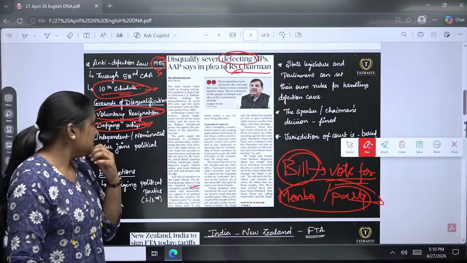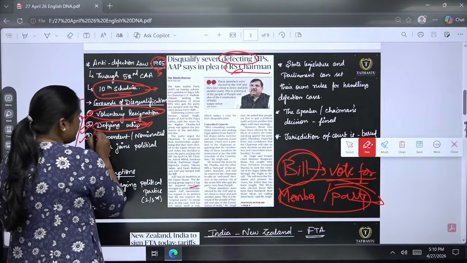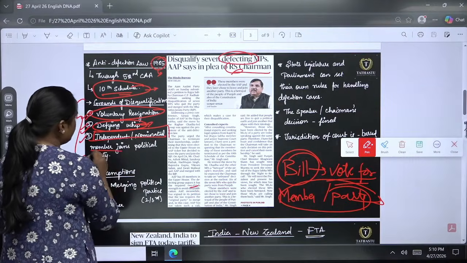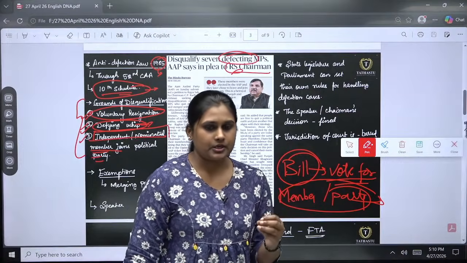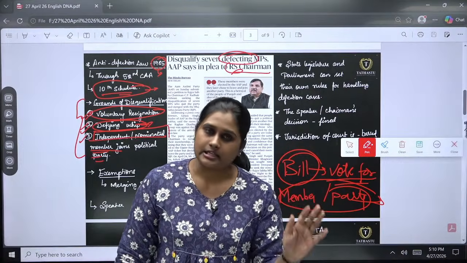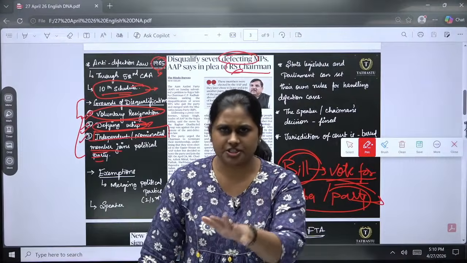Then, about an independent or nominated member joining a political party. Suppose an independent candidate stood in a constituency, got elected and got into the Parliament.